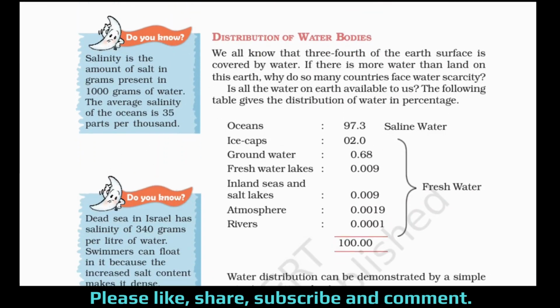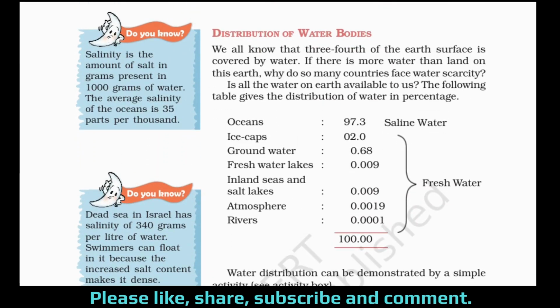Now let us revise these two definitions as well. Do you know box, on the left hand side, the blue box. Salinity. Salinity is the amount of salt in grams present in 1000 grams of water. The average salinity of the ocean is 35 parts per 1000. So let's repeat. Salinity is the amount of salt in grams present in 1000 grams of water. The average salinity of the oceans is 35 parts per 1000.